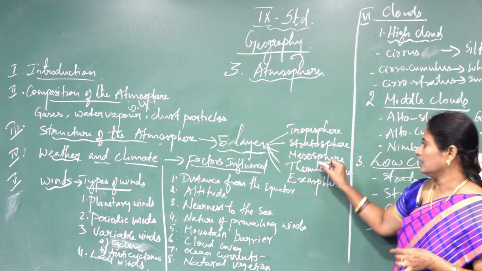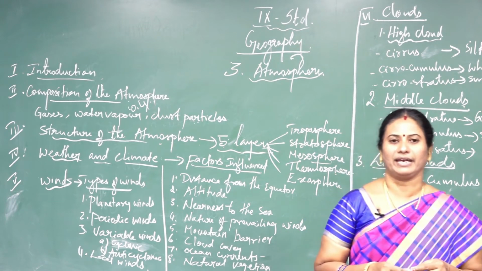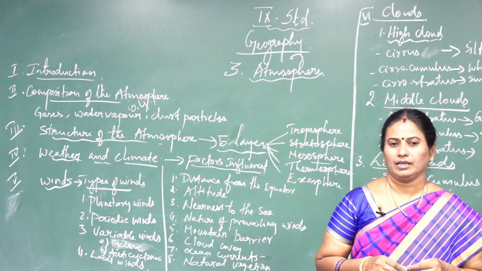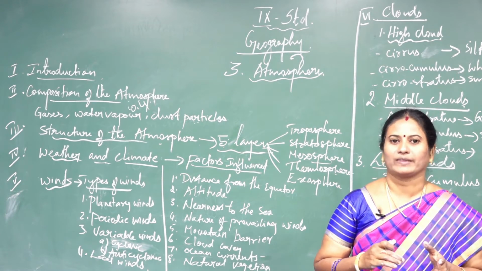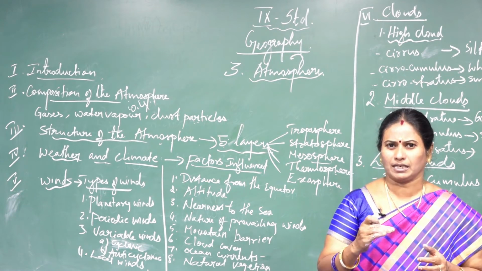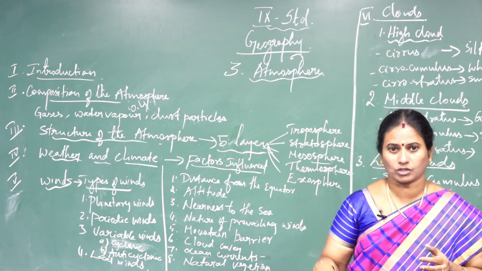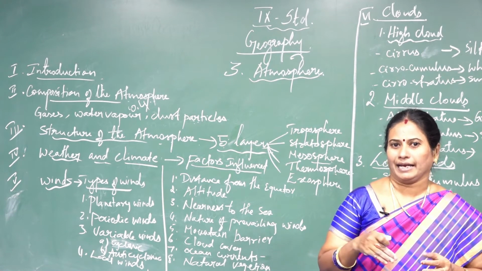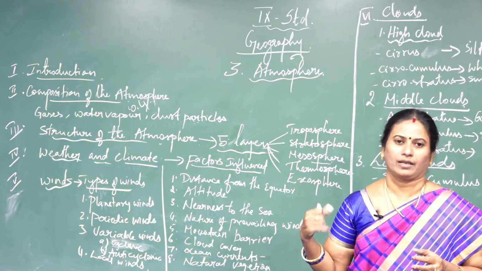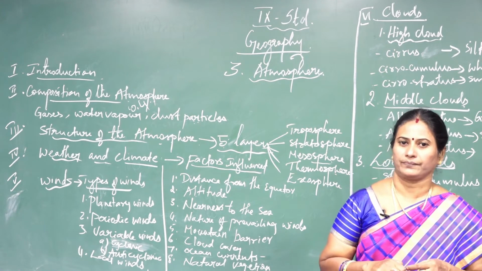Next layer is the mesosphere. Mesosphere extends from 50 kilometers to 80 kilometers. Here the temperature decreases with increasing height. Radio waves that are transmitted from the earth get reflected in this layer and come back to the earth. And most of the meteors burn in this layer. The upper limit of the mesosphere is known as the mesopause.